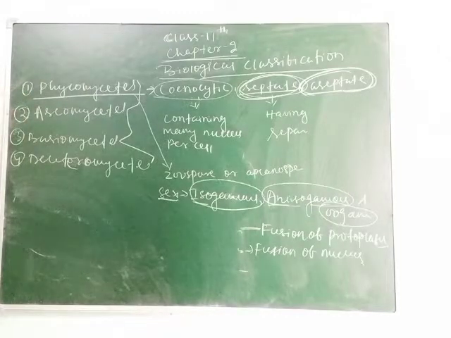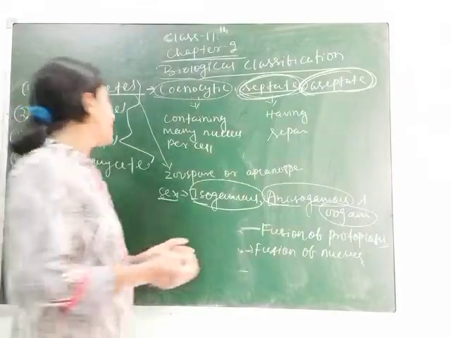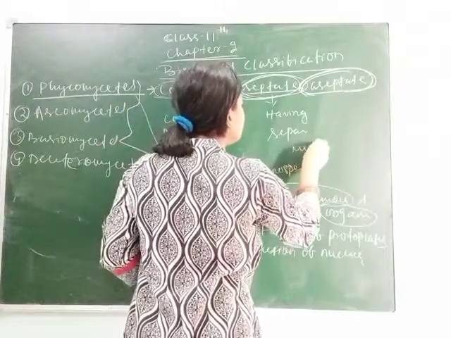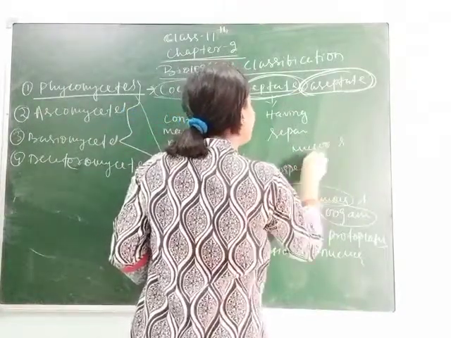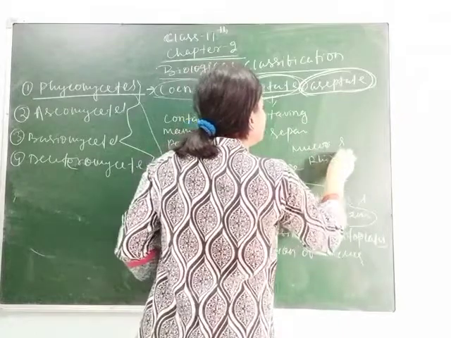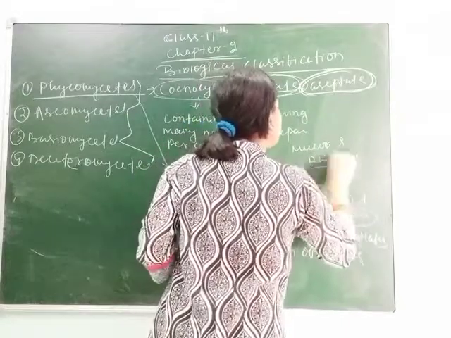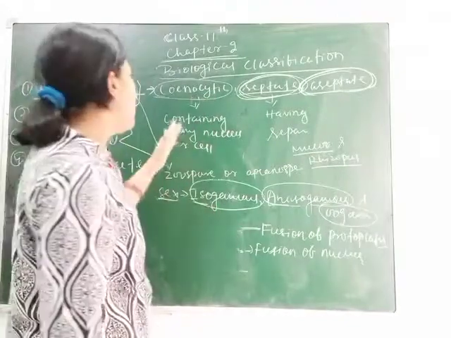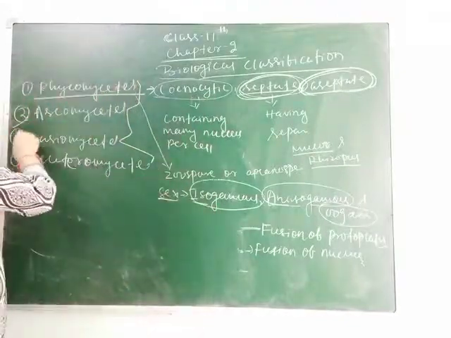Clear, students? Here we can take Mucor and Rhizopus as examples of Phycomycetes. Students, you just have to remember the examples of this. The rest of the characters are similar among these divisions.